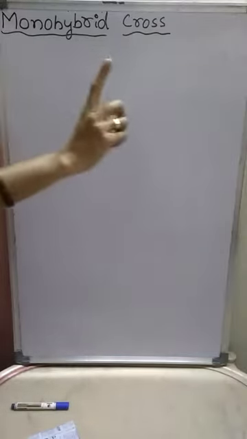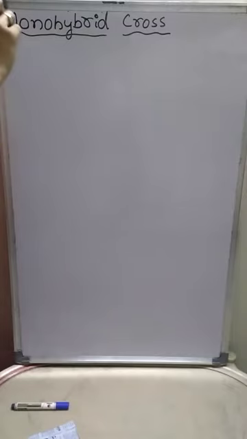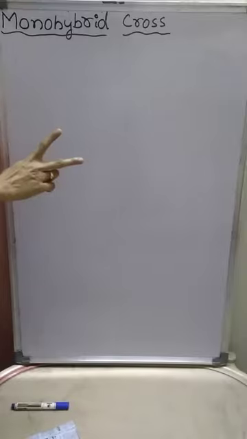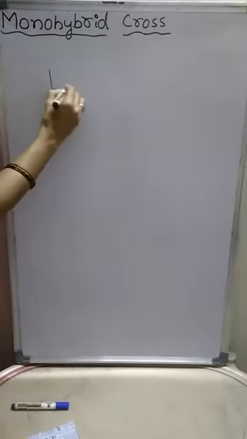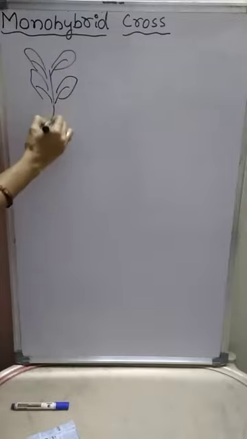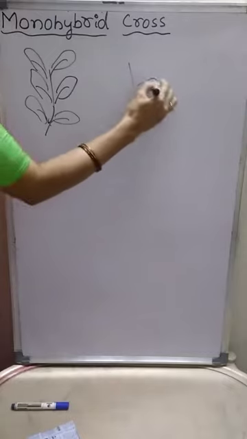cross. Mono means single. For this experiment, Mendel selected 2 pure pea plants, and both the pea plants are similar, both showing the same characters, but we can observe a difference in only one character.